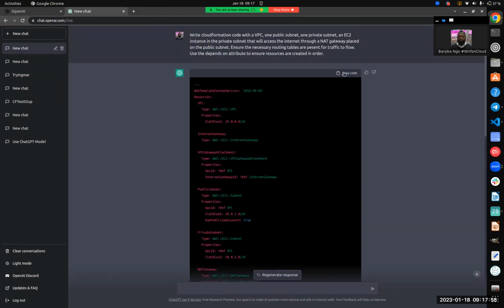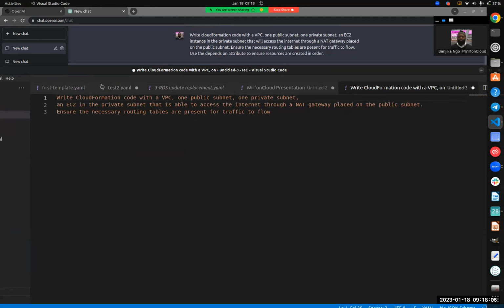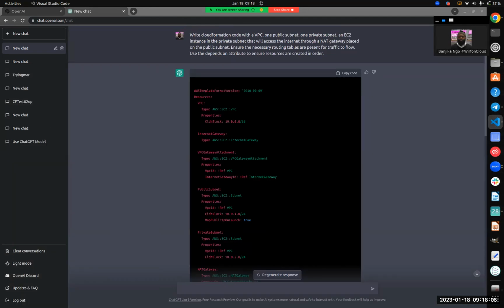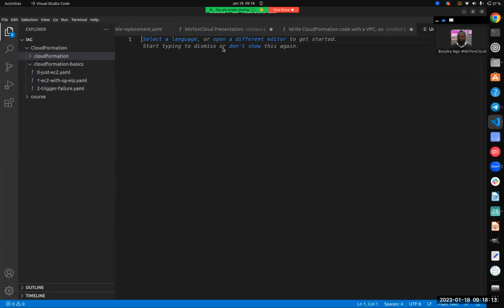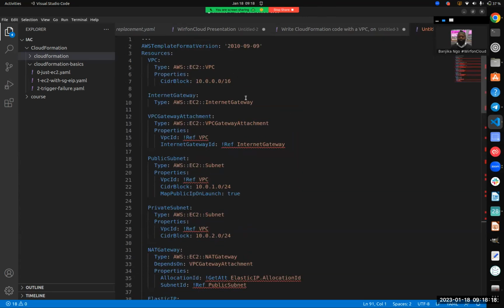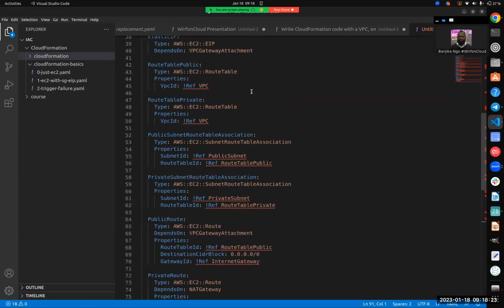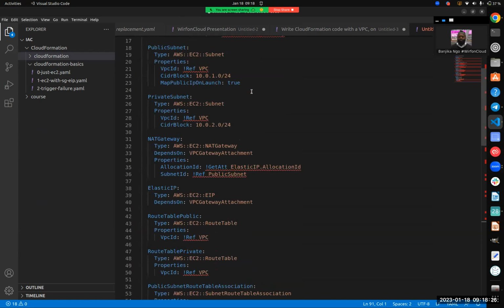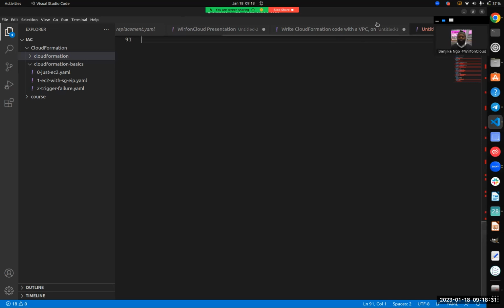I don't know what kind of code editor you use, but for me, if I take this to Visual Studio Code, for example, and load that here, I can immediately have that in Visual Studio Code, and I'll go ahead and figure out what I need to edit, what I need to change, and then also go ahead and test that on CloudFormation in your console. But that's really some good stuff, right?